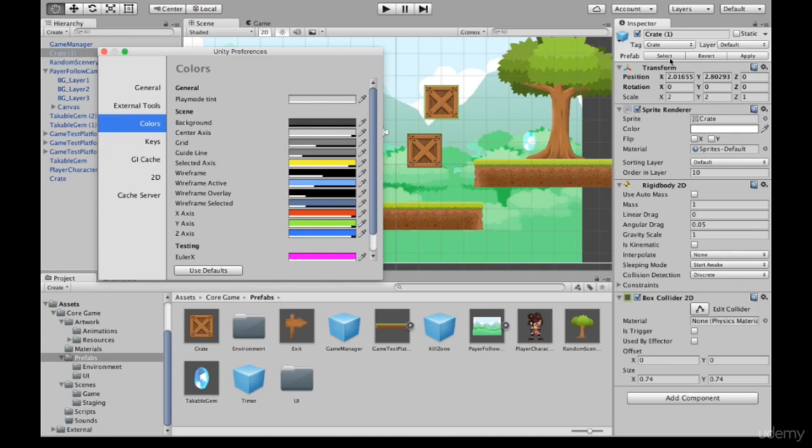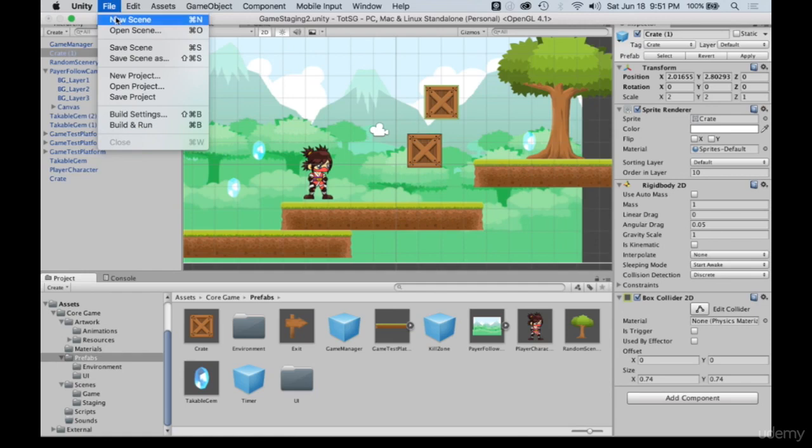If you find yourself making edits in the inspector while the game is running, you might want to change the play mode tint to something a little more drastic, like bright red or something, so that when the game is running, you're not tempted to make any changes and then forget that you made them.